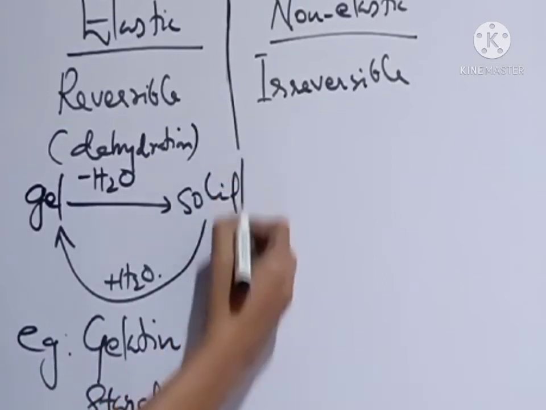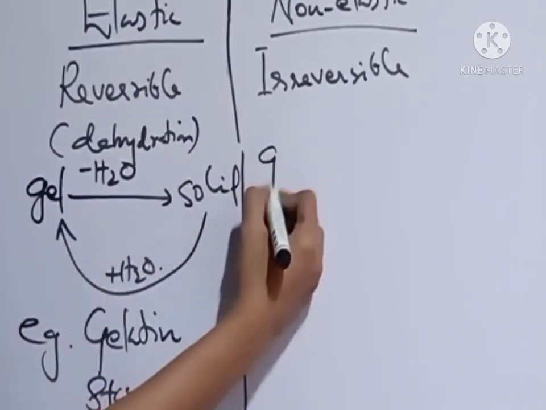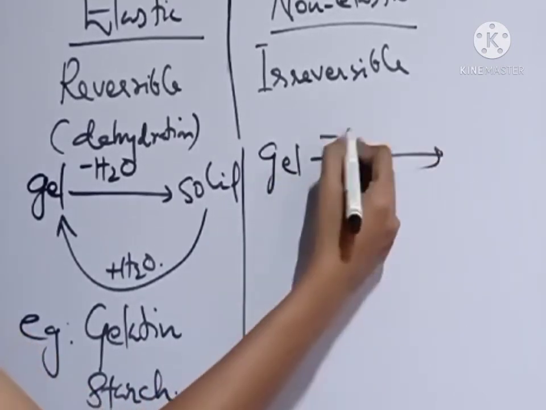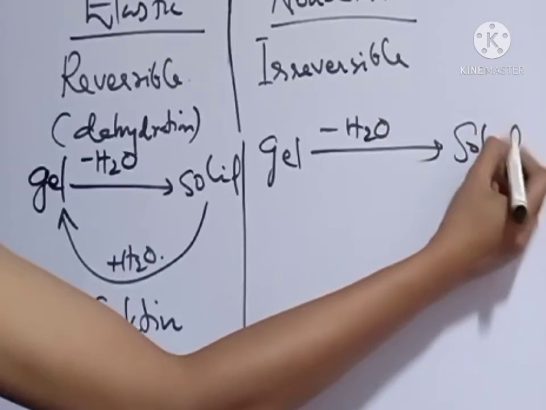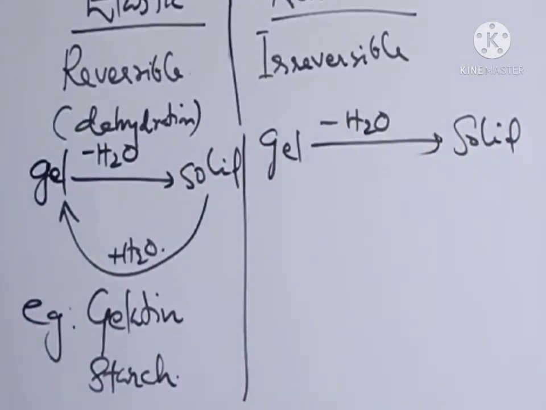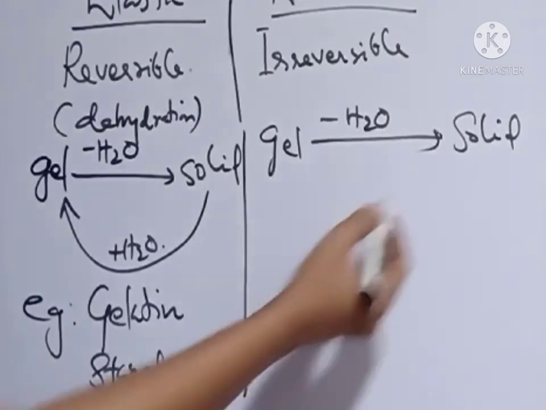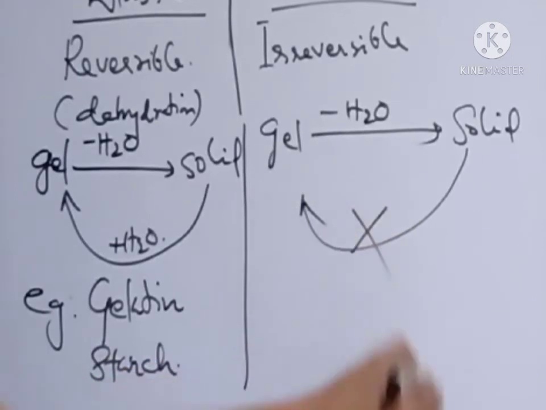Then coming to non-elastic gels, these are irreversible. That means when gel undergoes dehydration, when water is removed from gels, it converts to a solid form, that is, it solidifies, but we cannot convert this solid back into gel by adding water.